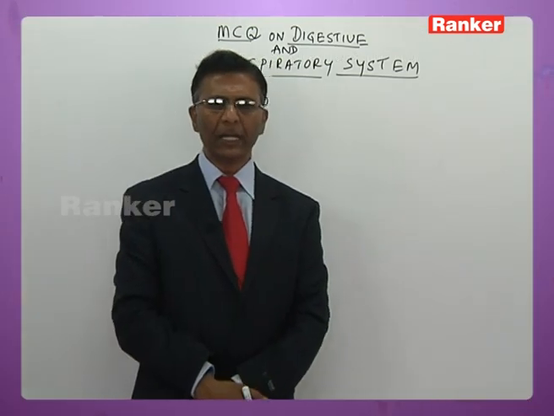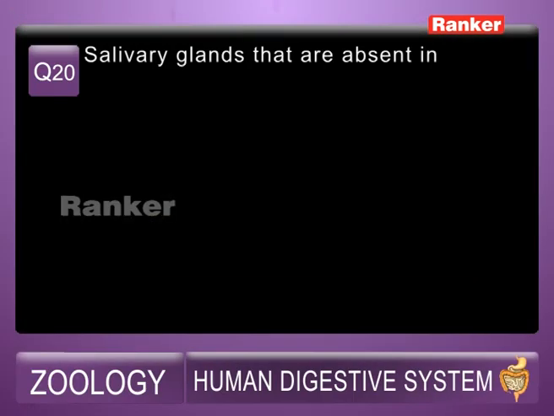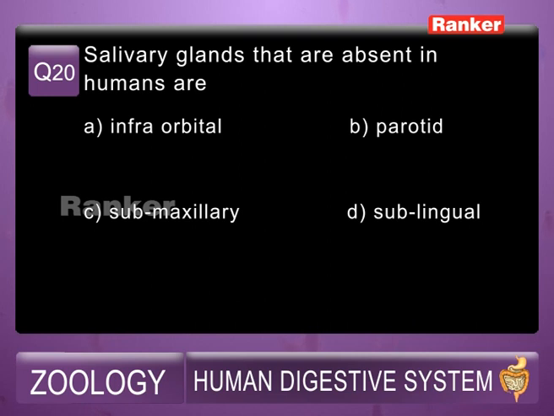Now question number 20. Salivary glands that are absent in human. Just now I made a mention about this. A, infraorbital, B, parotid, C, submaxillary, D, sublingual. So the answer has to be A, infraorbital glands.